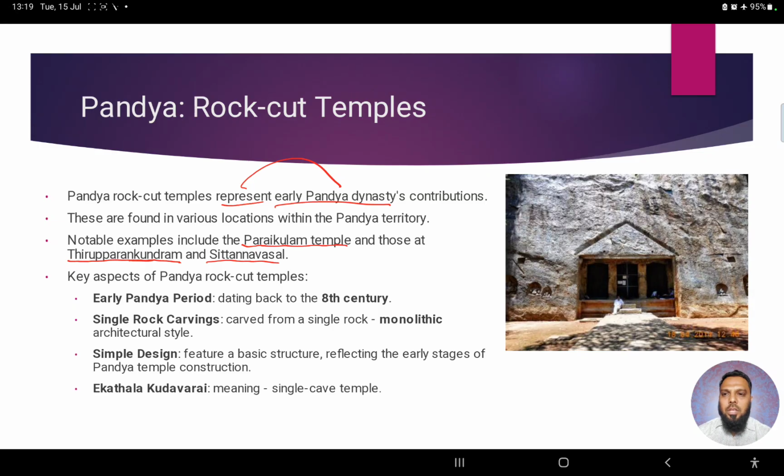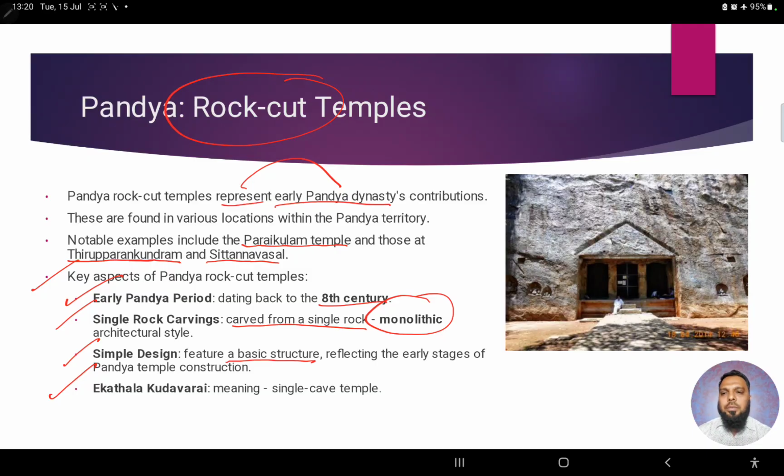Right. The next, what are the key aspects? We see specifically relating to rock cut temples, they belong to early Pandya period, approximately 8th century. Then single rock carvings, that means monolithic, they are carved from a single rock. They have a very simple design because this was the initial phase, therefore the design was a basic structure.